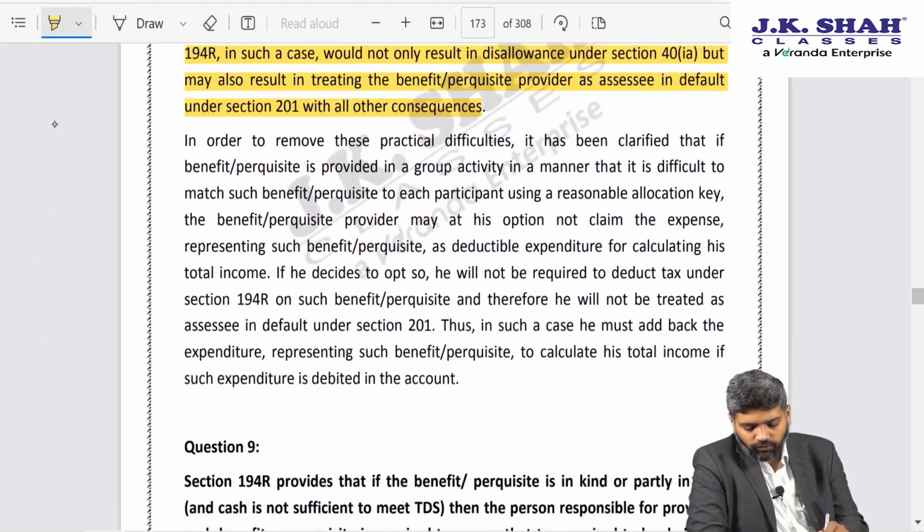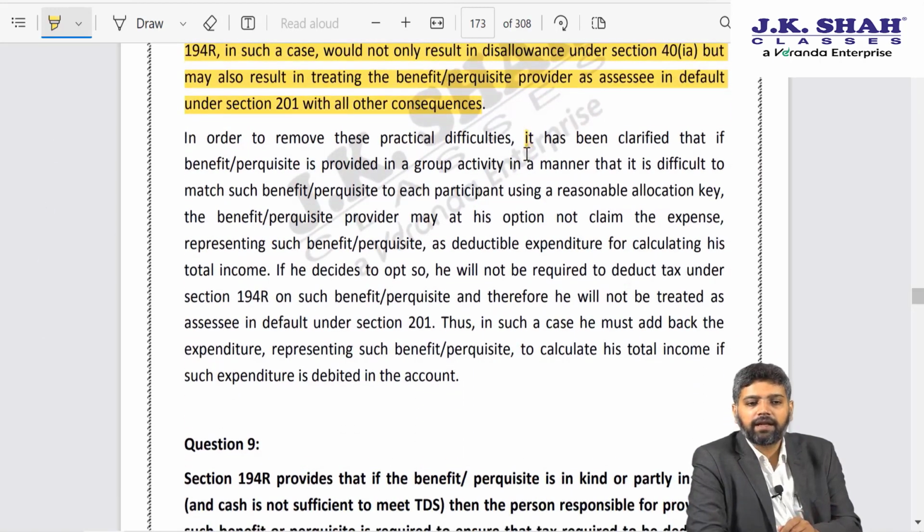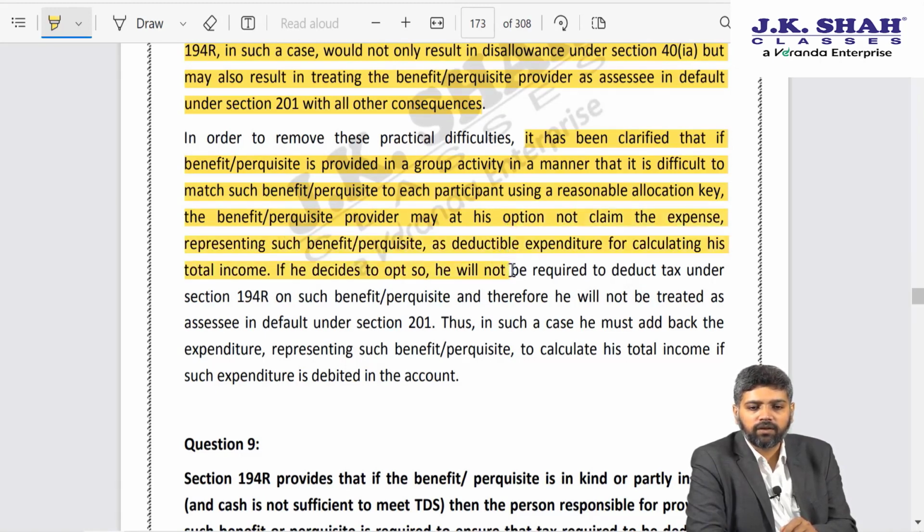In order to remove these practical difficulties, it has been clarified that if a benefit or perquisite is provided in a group activity in a manner that it is difficult to match such benefit or perquisite to each participant using a reasonable allocation key, the provider may, at his option, not claim the expense representing such benefit or perquisite as a deductible expense for calculating his total income.